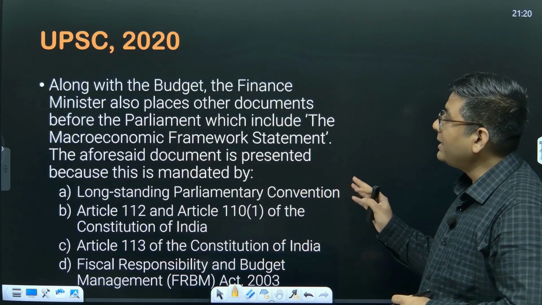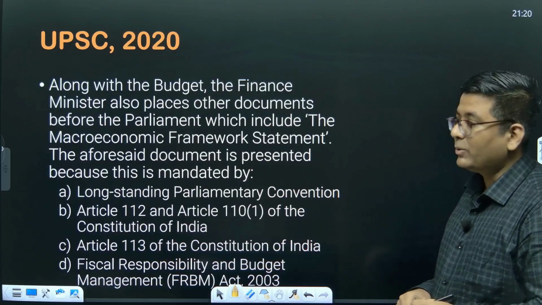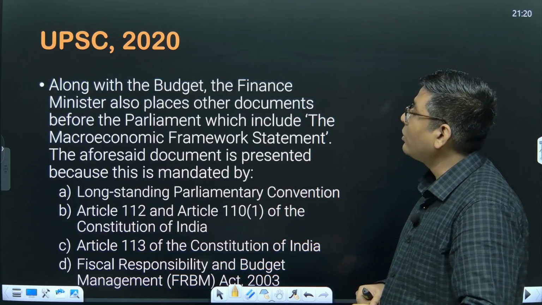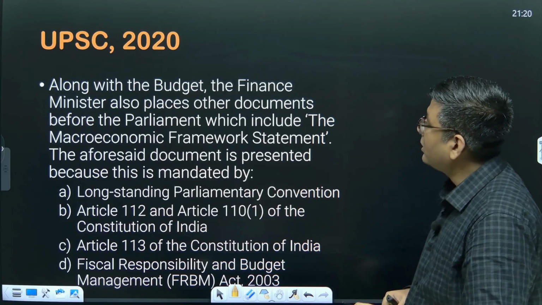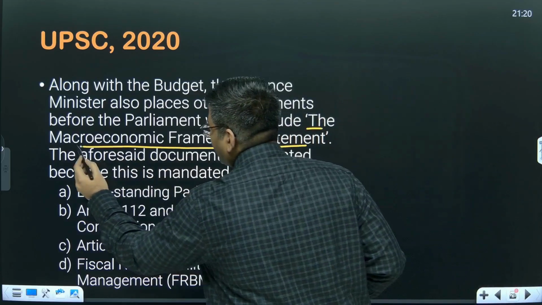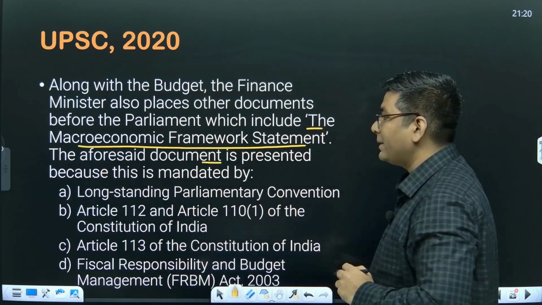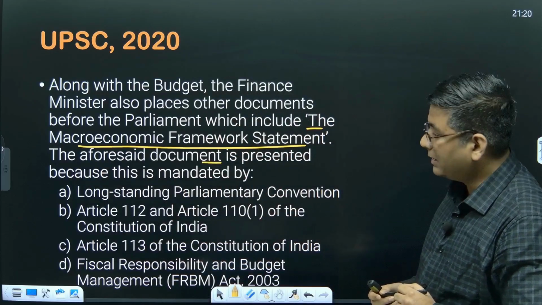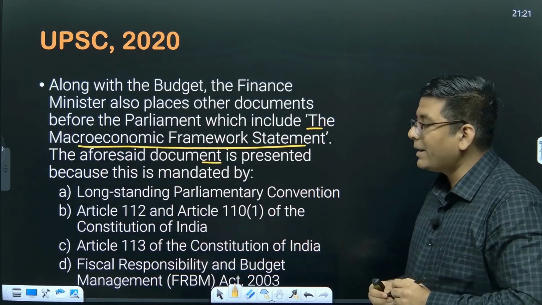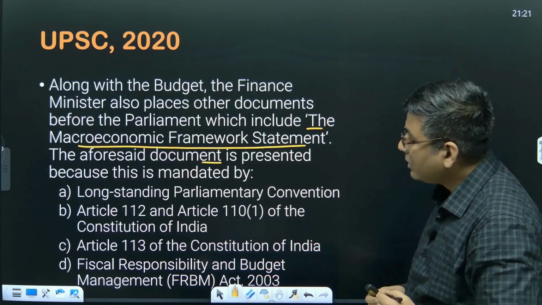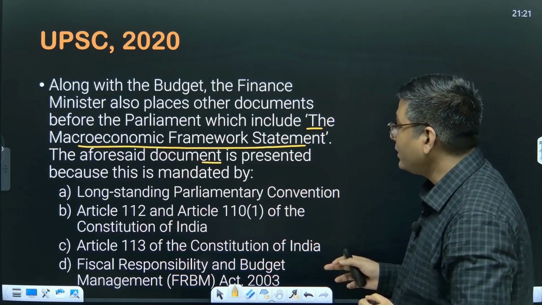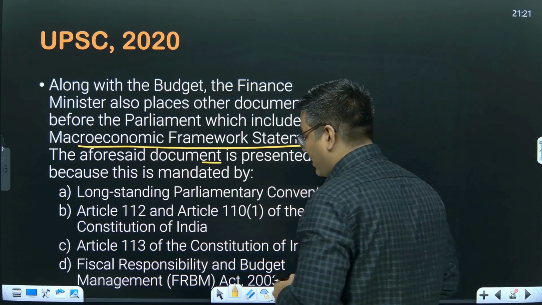The next one is basically a previous year question from UPSC 2020. So the question goes like, along with the budget, the finance minister also places other documents before the Parliament which include the macroeconomic framework statement. The aforesaid document is presented because this is mandated by the long-standing parliamentary convention, Article 112 and Article 110 subsection 1 of the Constitution of India, Article 113 of the Constitution of India, Fiscal Responsibility and Budget Management Act 2003.